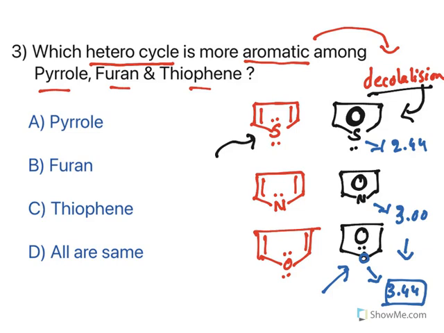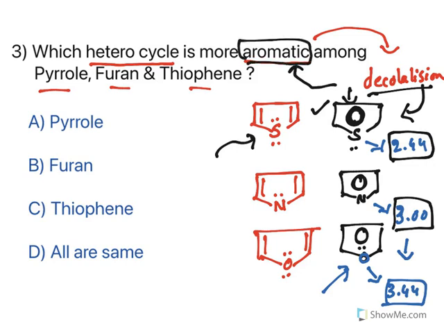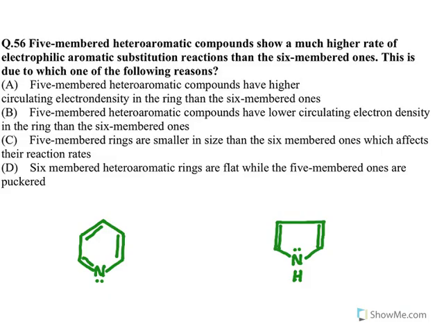So delocalization is not that great. Nitrogen is better than oxygen, better than furan, but still it participates in delocalization. In the case of sulfur, the lowest electronegative among all of them, it readily releases its electrons for delocalization. So more delocalization will be there with thiophene and it indirectly increases aromaticity. So which heterocycle among these is more aromatic? It is thiophene. Why? It is because of electronegativities. So remember this is a good concept. Moving to the next one.